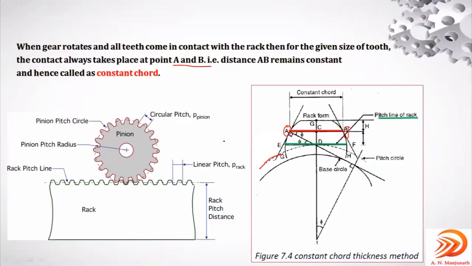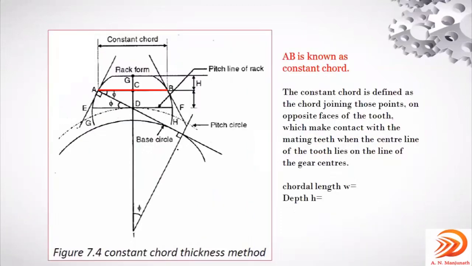Right? See now the same image I have taken here, so I'll define it again. The constant chord is defined as a chord joining those points on opposite faces of the tooth. So this is the tooth.